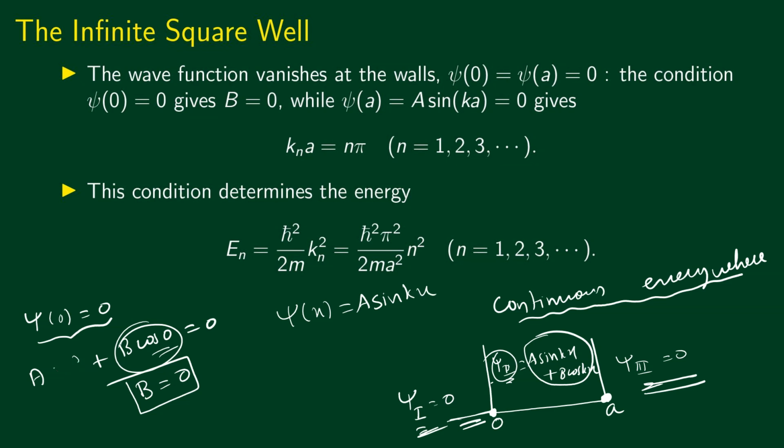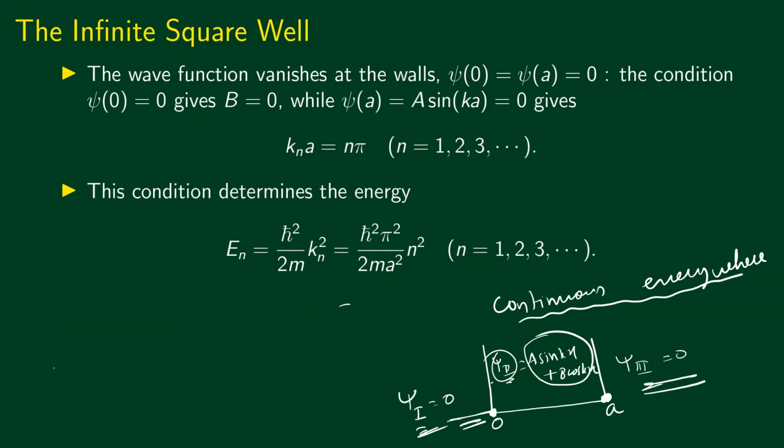So by applying the first boundary condition, we said that the solution has to be of the form psi of x equal to a sine kx. Now let's apply the second boundary condition, which is psi of a has also to be equal to 0, because the wave function is continuous, it's 0 here, so it has to be 0 here also.